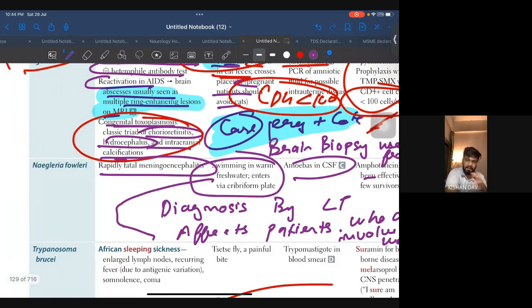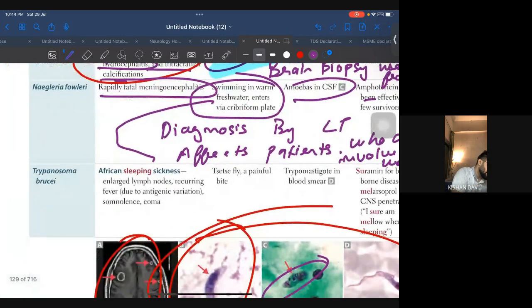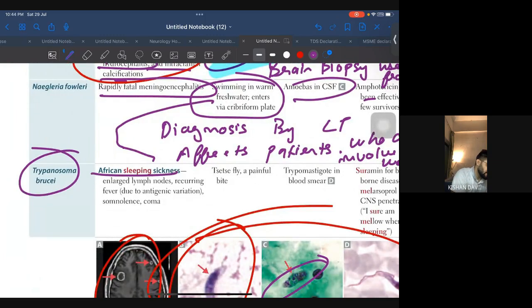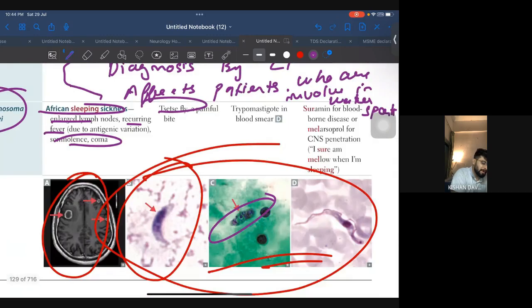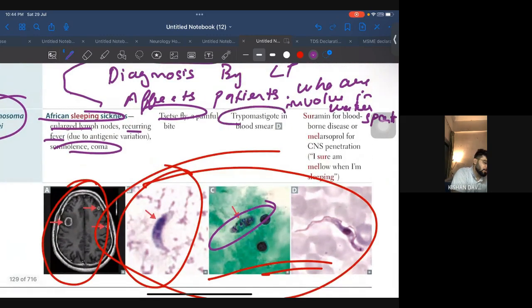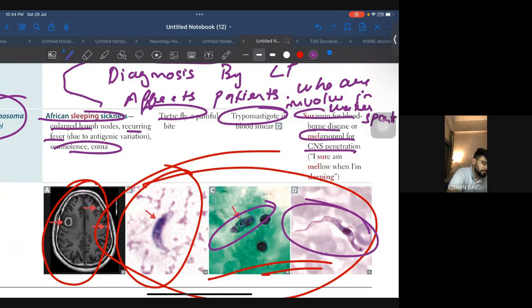Anything related to water? Naegleria fowleri. Coming to Trypanosoma brucei, African sleeping sickness: lymph nodes, recurring fever. Okay, and it can be coma also. Tsetse fly, a painful bite, and trypomastigotes in blood smear. This is how trypomastigotes look. Suramin for bloodborne or melarsoprol for CNS penetration. Remember this. Alright, so see, everywhere there is one word you have to pick up. Okay, one word, and that is what is going to help you in the diagnosis.